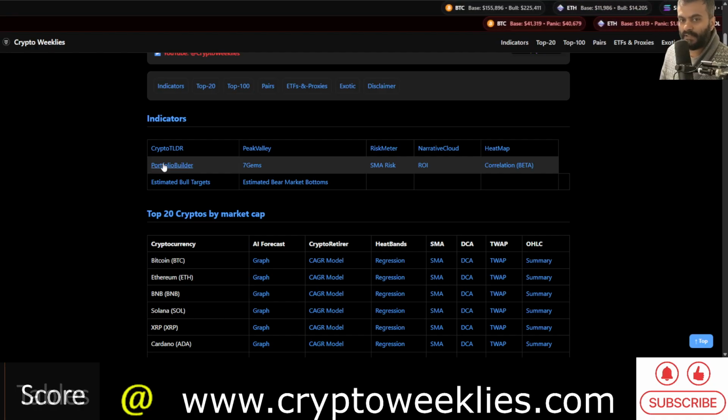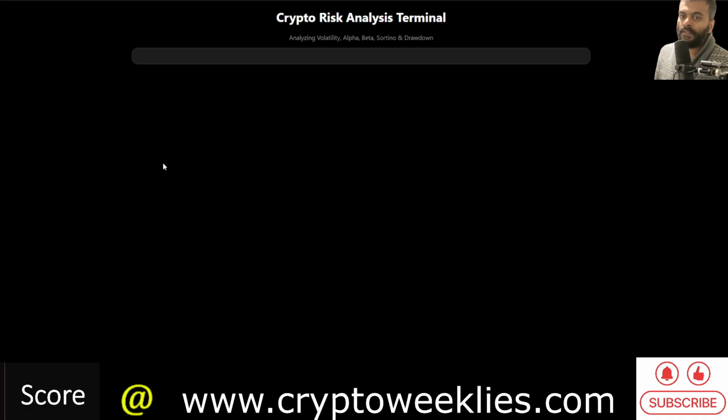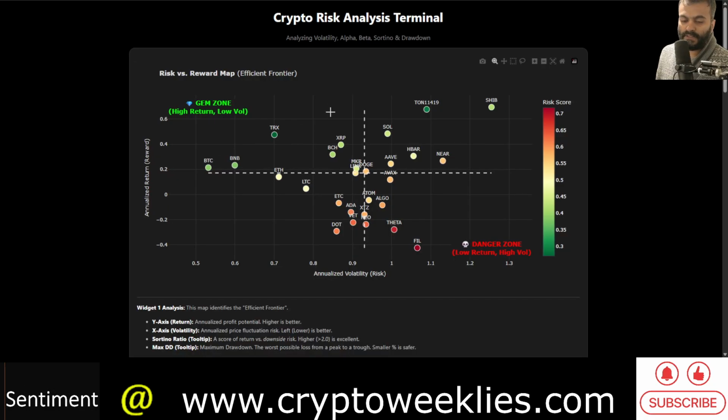If you were to analyze Litecoin with respect to its peers, in terms of a portfolio builder based interpretation, what's the annualized return for Litecoin since 2021 and what's the annualized volatility? Litecoin is not in the danger zone, the low return, high volatility phase, but it's also not in the gem zone, which features cryptos such as Bitcoin, Tron, Bitcoin Cash, XRP, Link, etc. ETH is on the boundary of that zone. One could argue it has come down, but it still has a positive return of 14%.